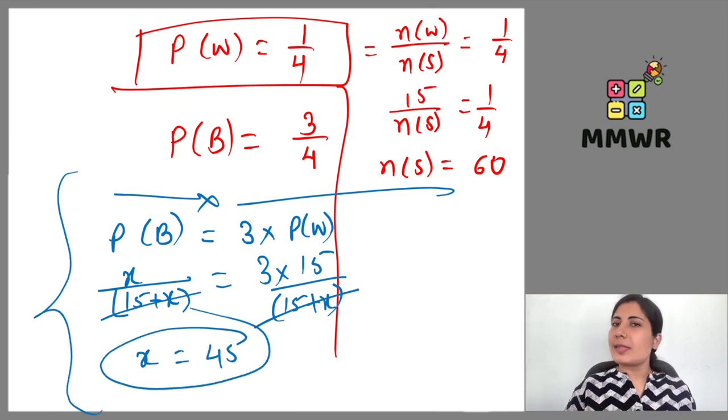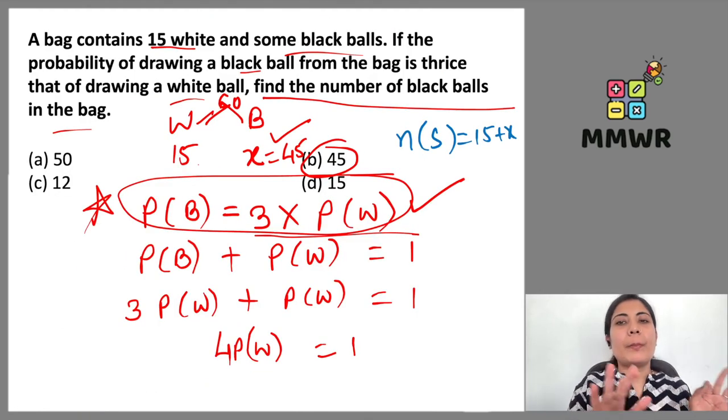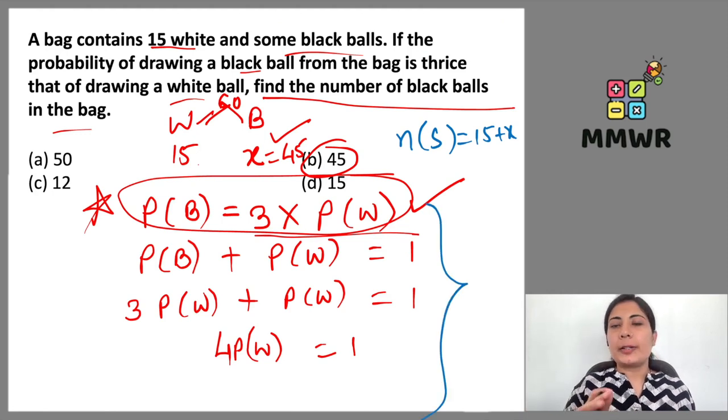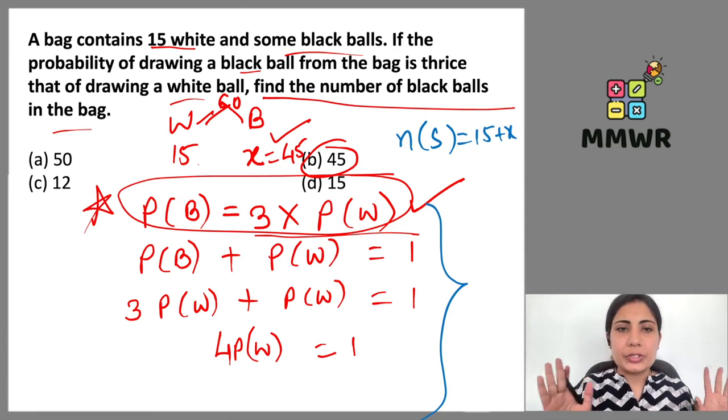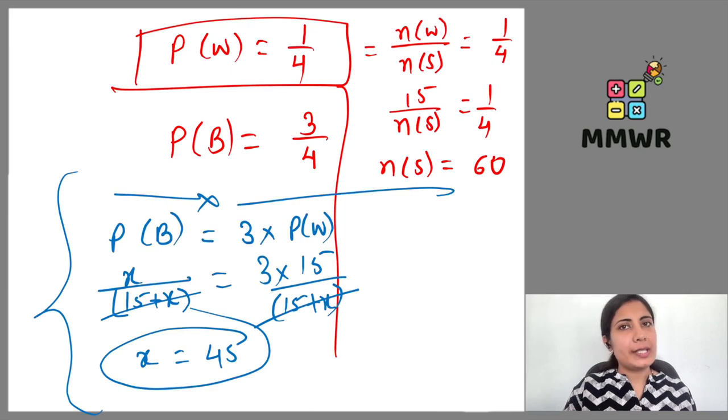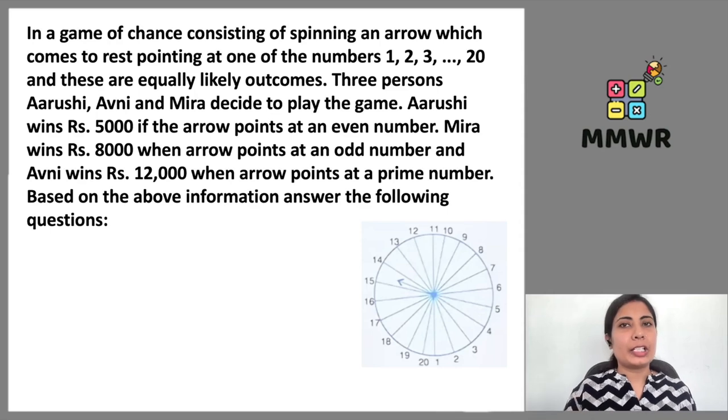So 3 steps will be enough for us to get the value, because they are simply asking the number of black balls. Probability has not been asked. So why waste our time? But usually we try to think the same way, as the elementary event was coming until now. That is why I showed you both the methods. Whichever you find more convenient and easy, you can of course go ahead with that method. Okay, let's move to the next problem.